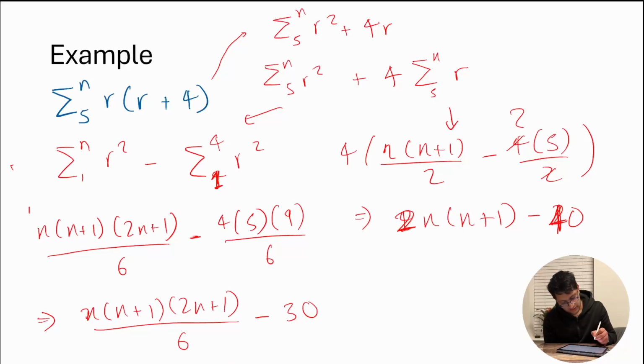So once you put these two together, if I add on 2n times n plus 1 and minus 40 and then simplify, I'll get my answer.